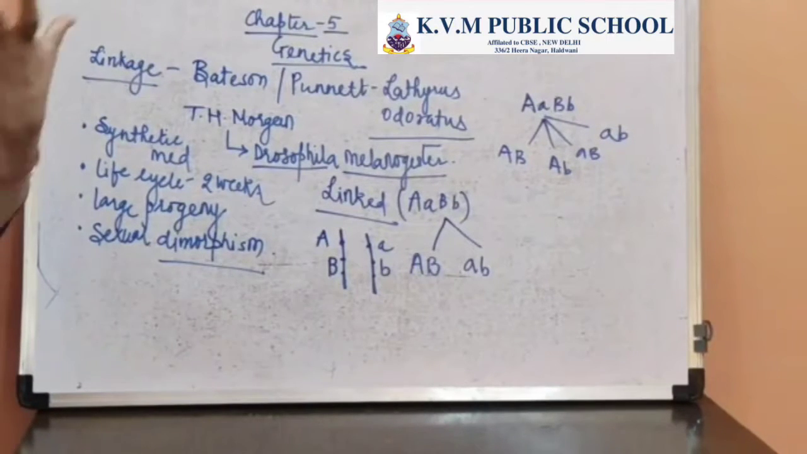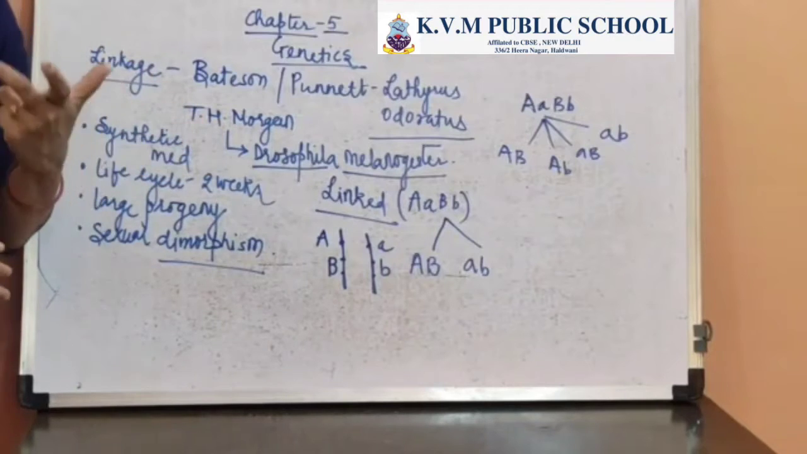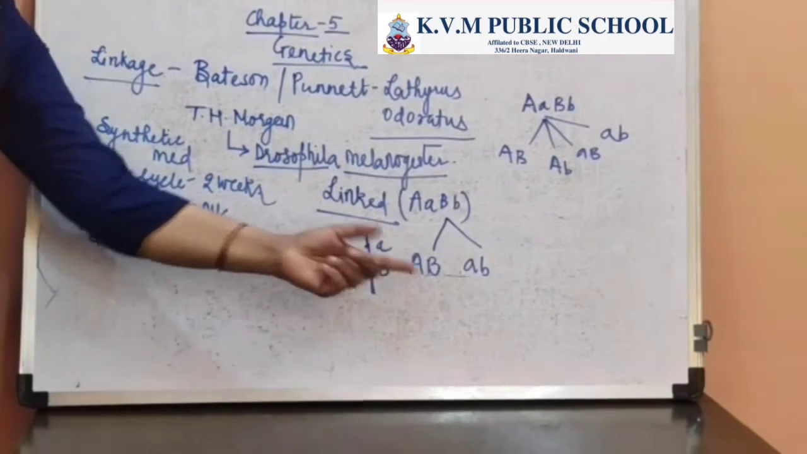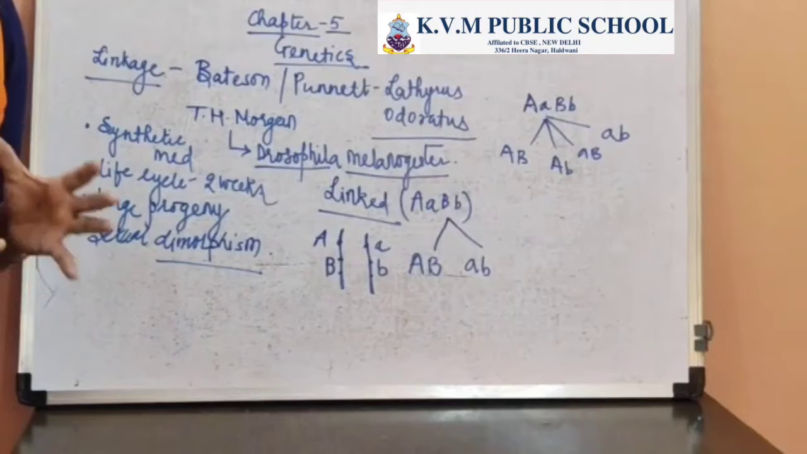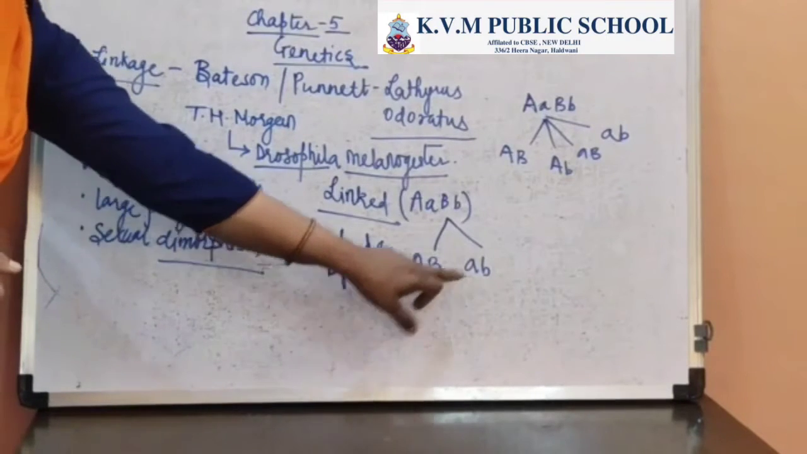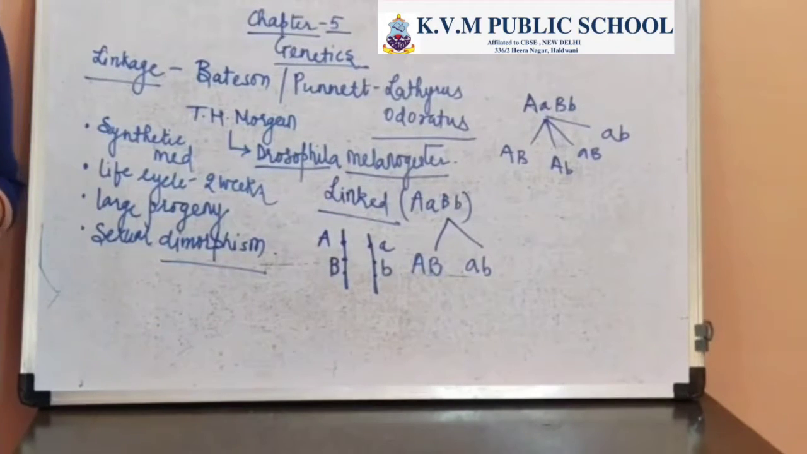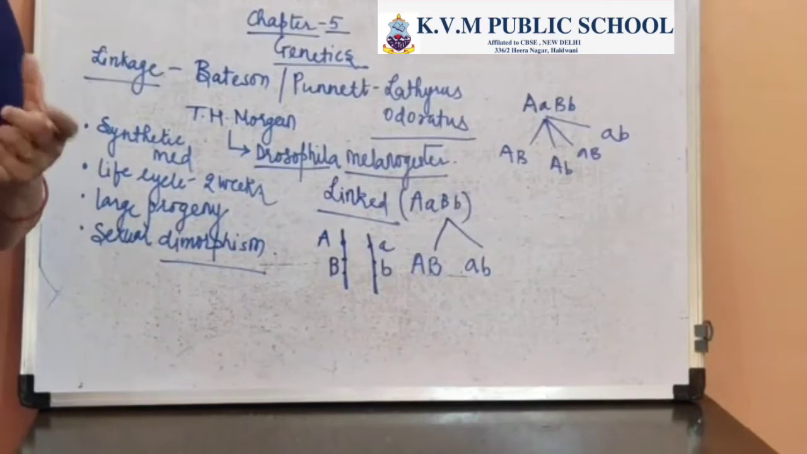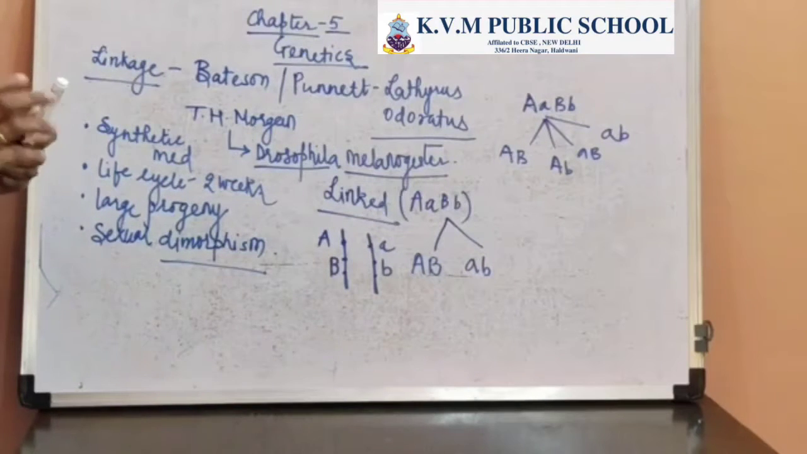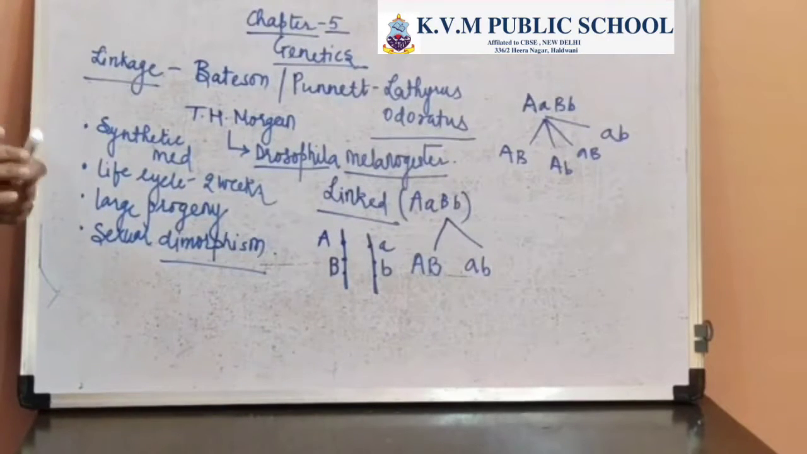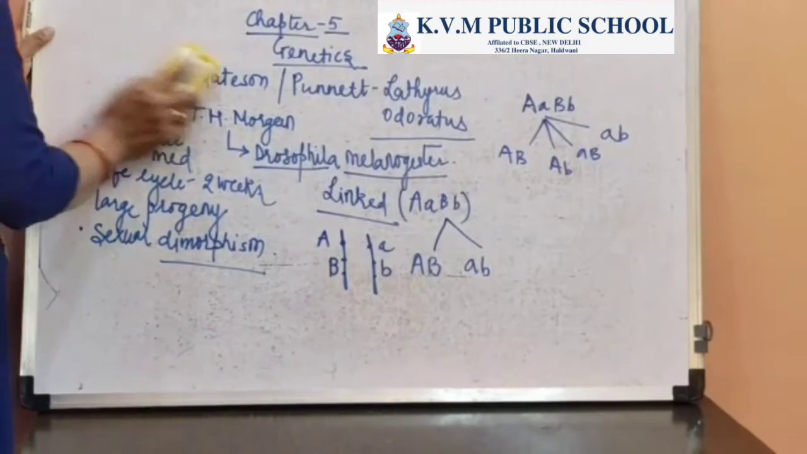And they follow the concept of independent assortment. But if the genes are linked, there will be production of just 2 gametes, capital AB and small ab. Now when we talk about the arrangement of the linked genes, there are 2 patterns which can explain the arrangement of the genes.